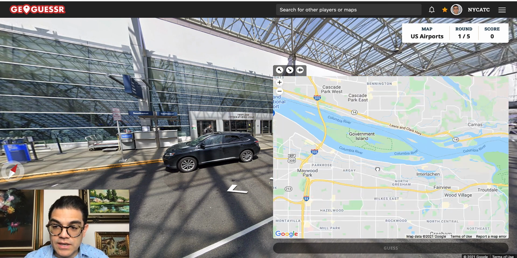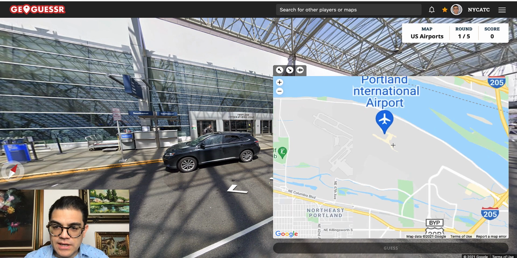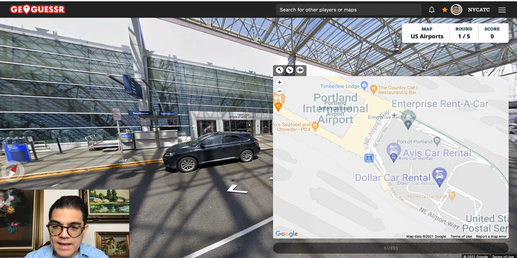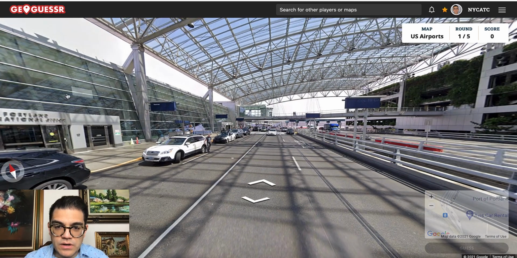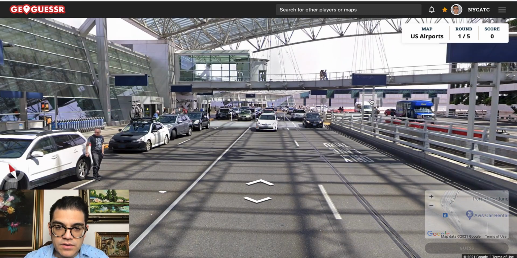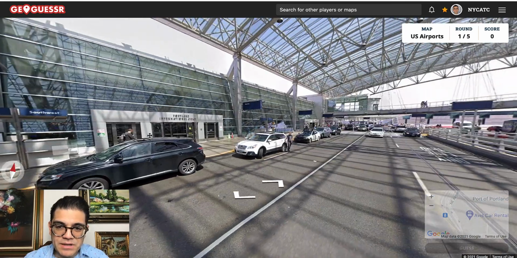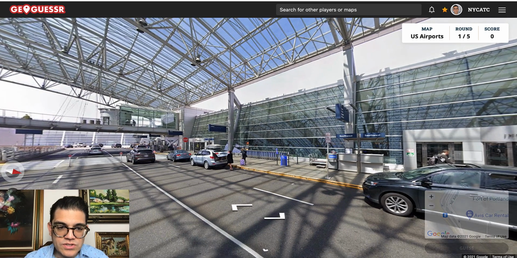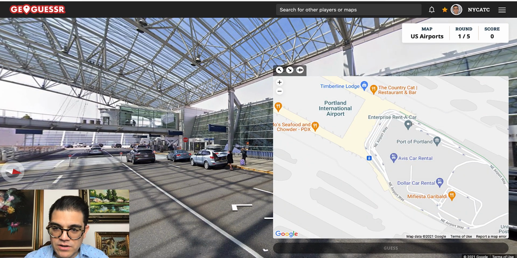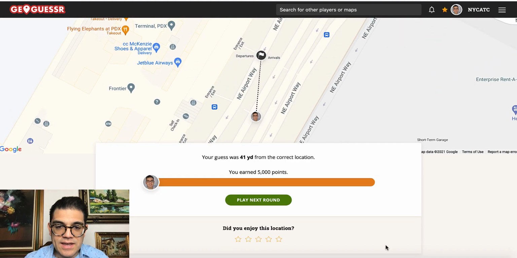So the airport is located on the river. Here it is, PDX. And judging from this photo, it looks like there's a curve over there, and the photo's taken right at what appears to be the middle of the terminal, but a little bit further down towards this side. So if I look at the map here, I think that cars come this way. I would say the photo was taken right around here. So I'm going to go ahead and click on guess. And that gave me a score of 5,000 points, only 41 yards away. So I'm going to move on to the next airport.